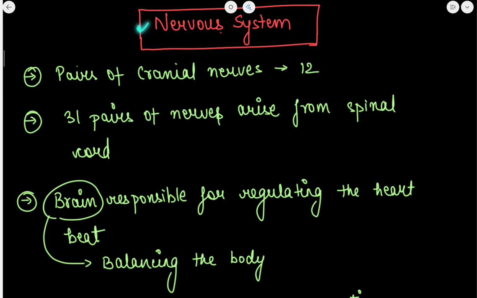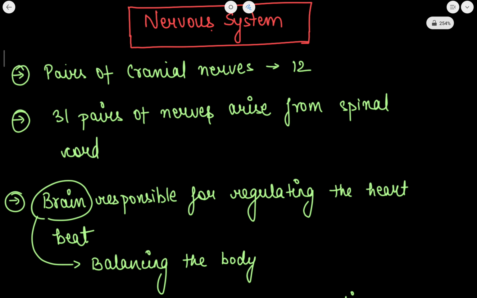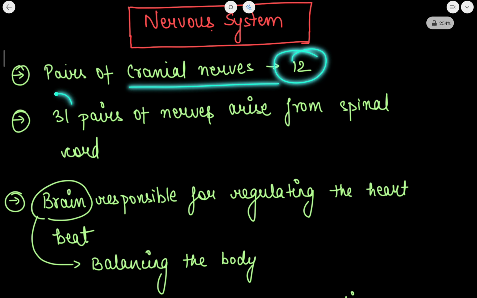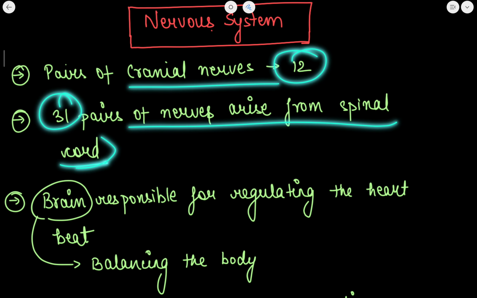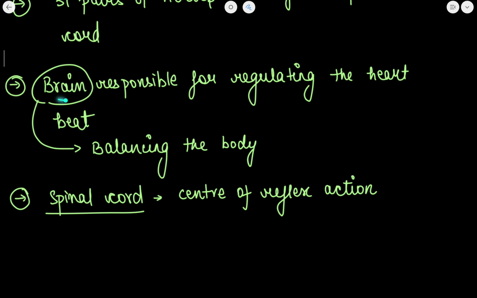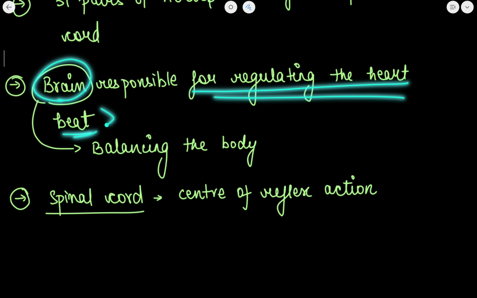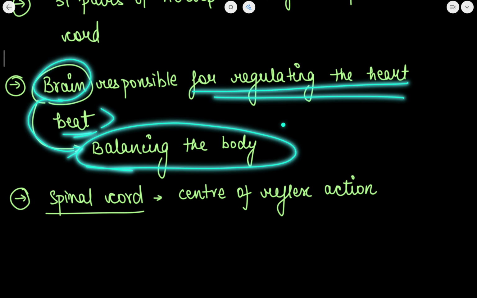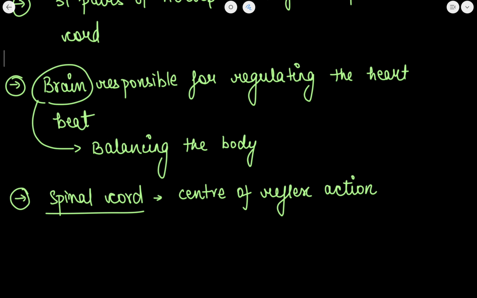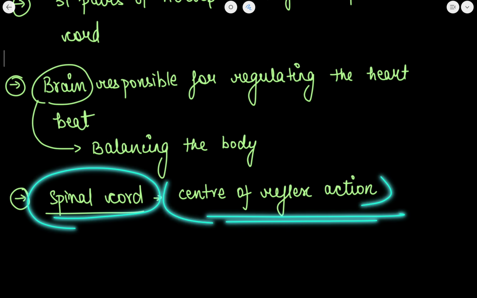Now let's move to the nervous system. What are the pairs of cranial nerves? There are 12 pairs, and 31 pairs of nerves arise from the spinal cord. The brain is responsible for regulating the heartbeat. Also, the brain is responsible for balancing the body. The spinal cord is the center of reflex action.